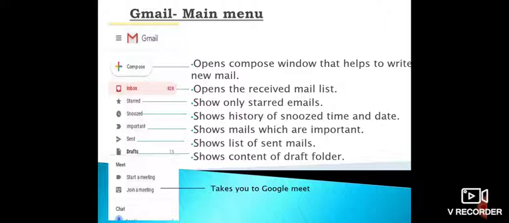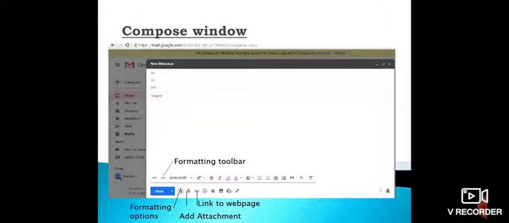Next, the Meet option. This will take you to Google Meet. Now the compose window will go into more detail. When you click on the compose option, you get this window. You can send the mail to many people at the same time. To is the main person to whom you are sending. Then CC are the carbon copies, that is, copies of the same mail are sent to many people. You can add many mail IDs there.